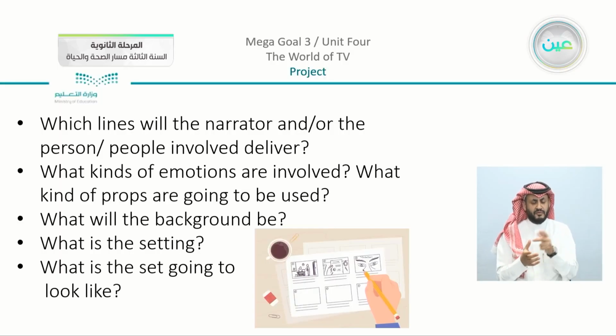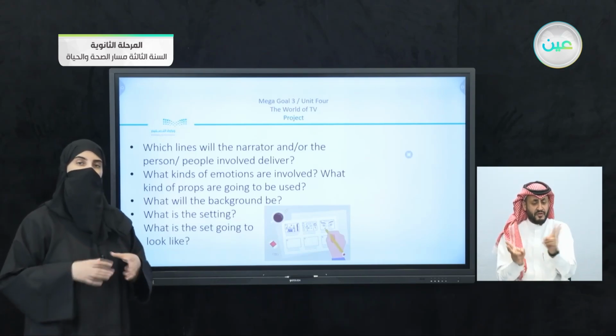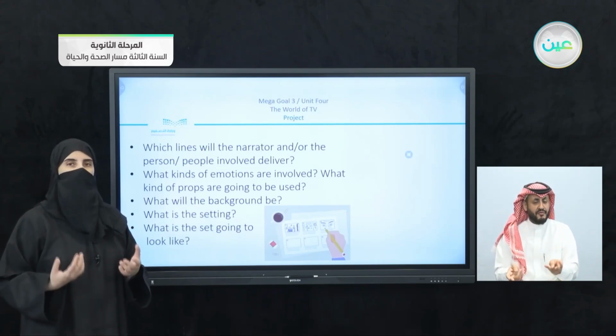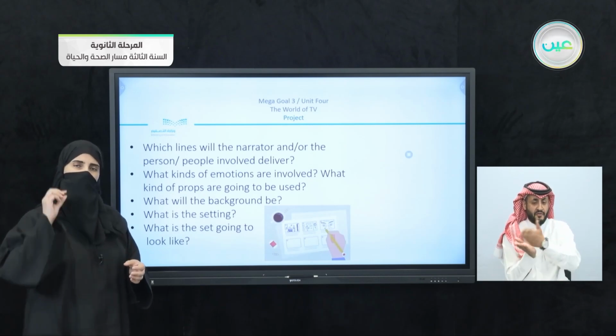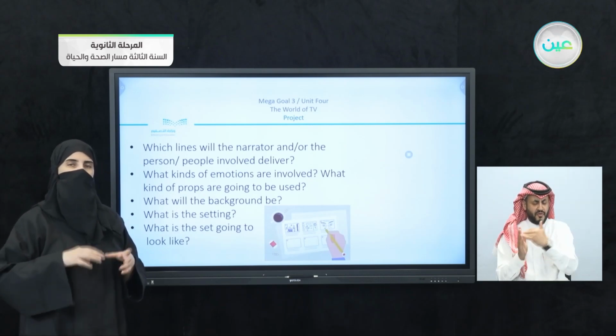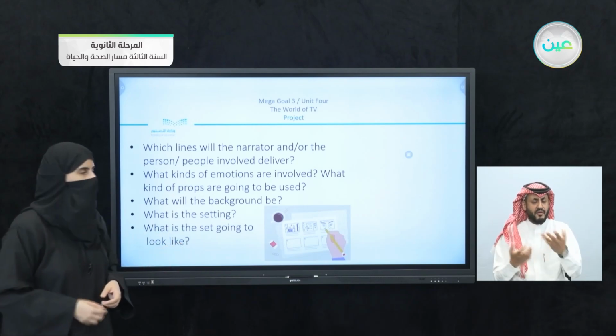What kinds of emotions are involved? What kind of props are going to be used? What will the background be and what is the setting? What is the set going to look like? All of these questions you are going to discuss together as a team because you are going to produce. We said that we are going to be producers, so these are important parts that any producer has to put in mind, and you are going to work on them together.